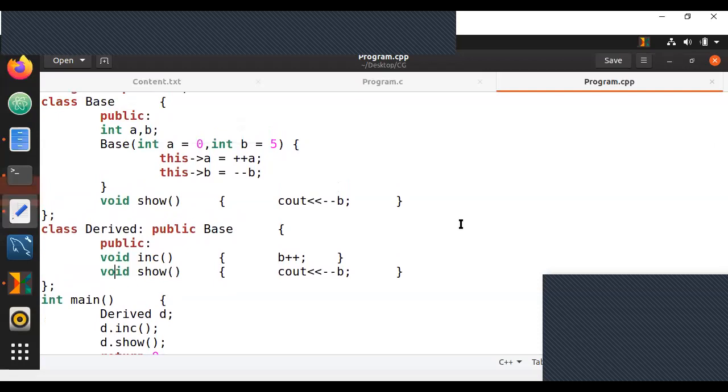Given that there is no ambiguity, what will happen? Now give it a try, guys. Take a minute if required, but I need you guys to let me know what happens here.